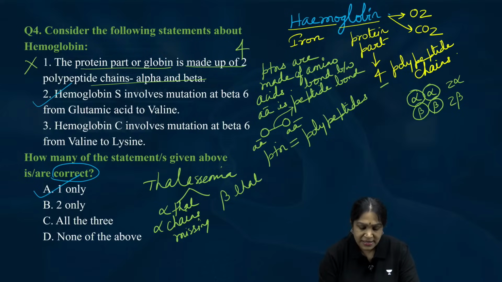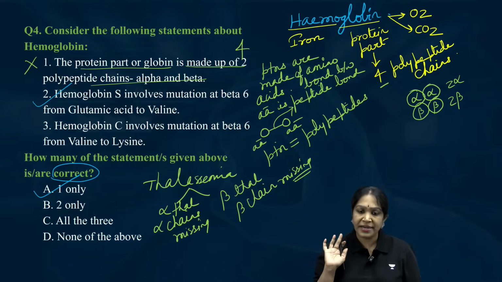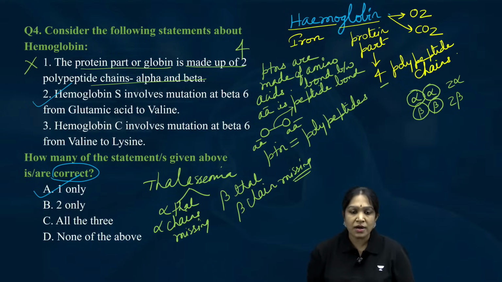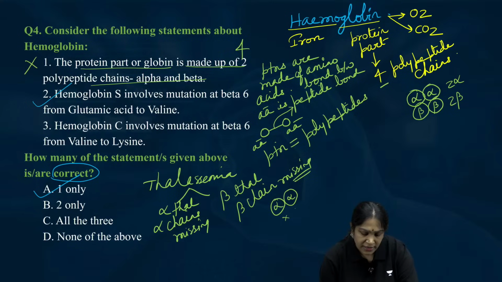There is another thing called beta thalassemia. Here the beta chain is missing. Not a defective beta chain, total beta chain gone. Means here the hemoglobin will be only alpha, with beta missing.